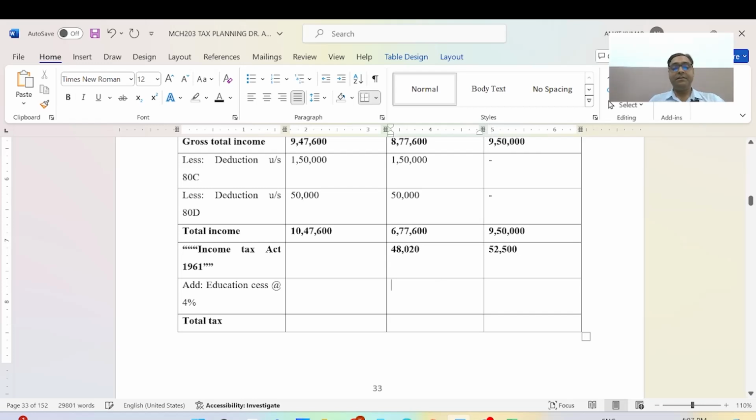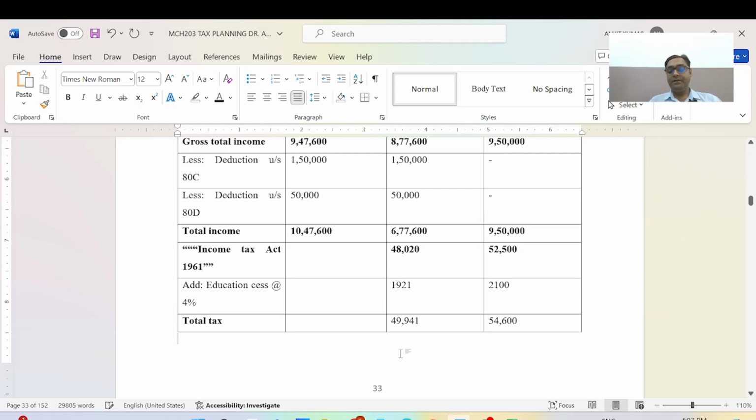And additional cess is equal to 4 percent. It will be 48,020 at 4 percent is 1,921, and 52,500 at the rate of 5 percent is 2,100. Total tax will be 49,941 here, and it is 54,600.